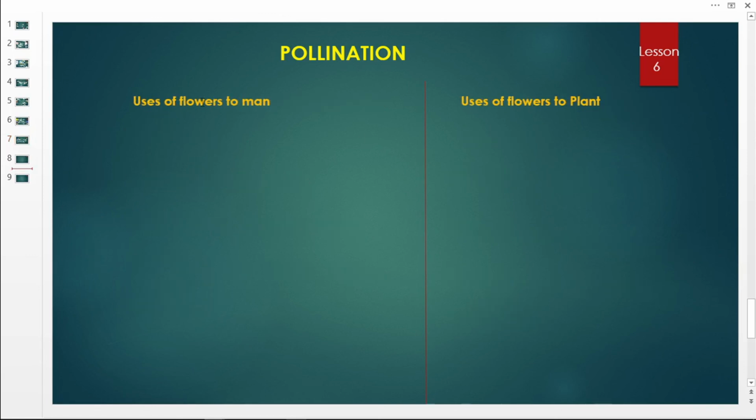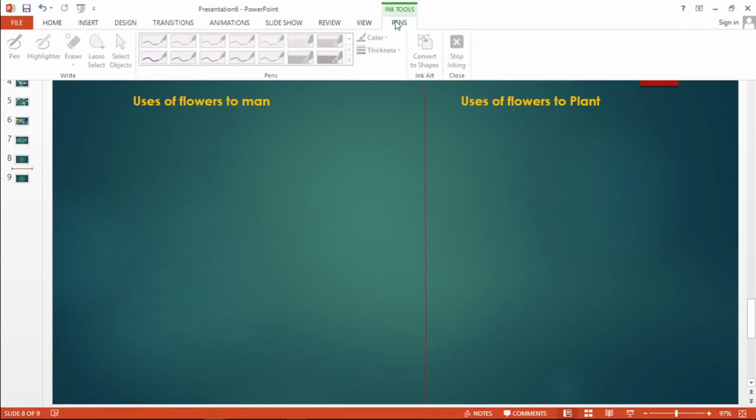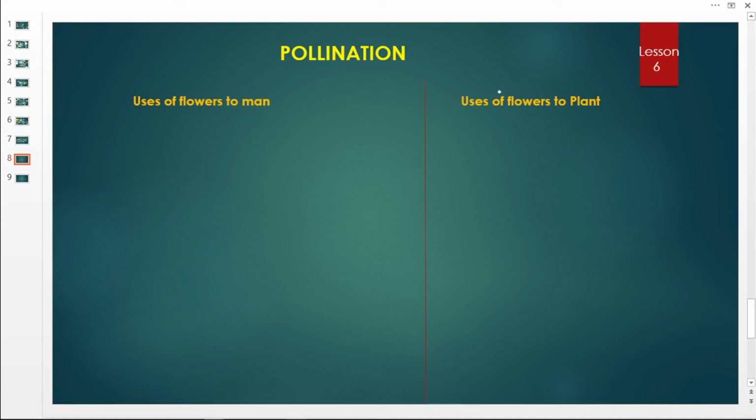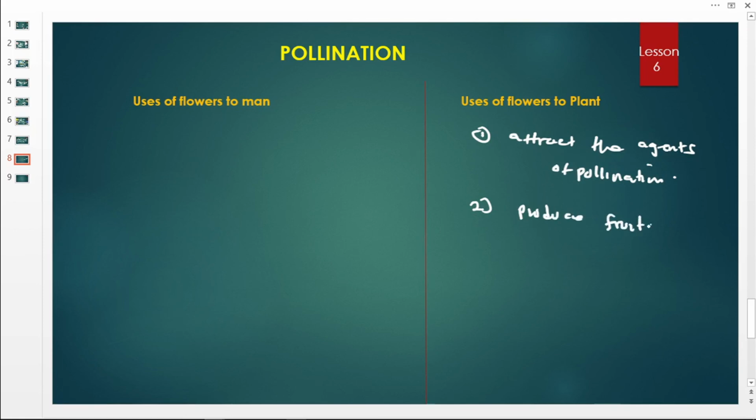Let us move on to our last part and see the uses of flowers. These flowers are very important to both plants and animals. Now let us look at plants first. To plants, these flowers attract the agents of pollination. They attract the agents of what? Pollination. And two, the flowers produce fruits and seeds, of which seeds help plants to reproduce and fruits protect the what?